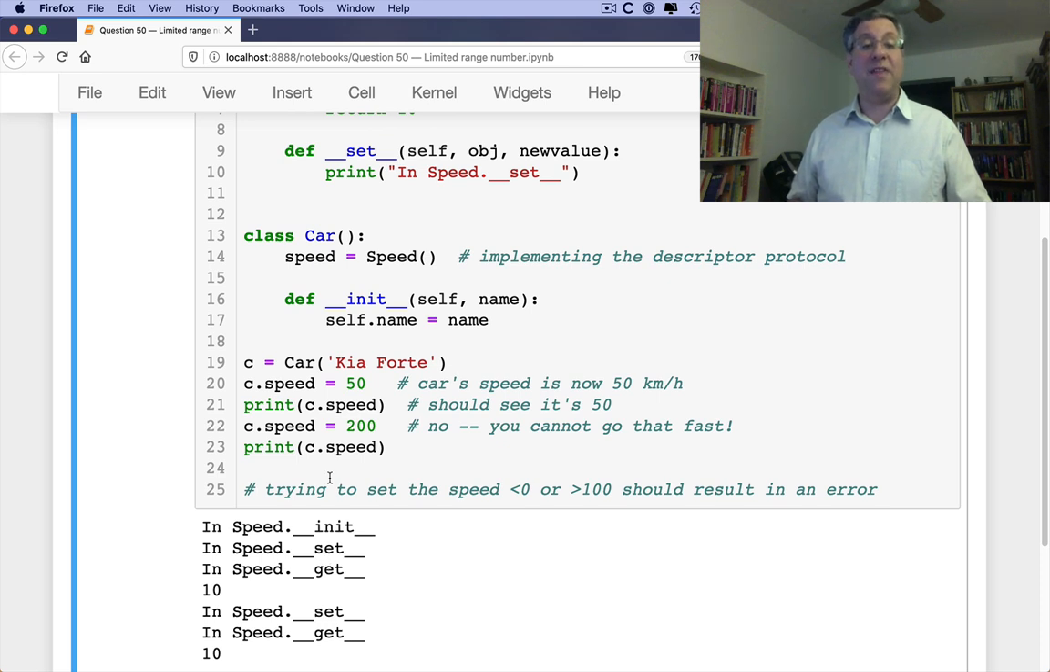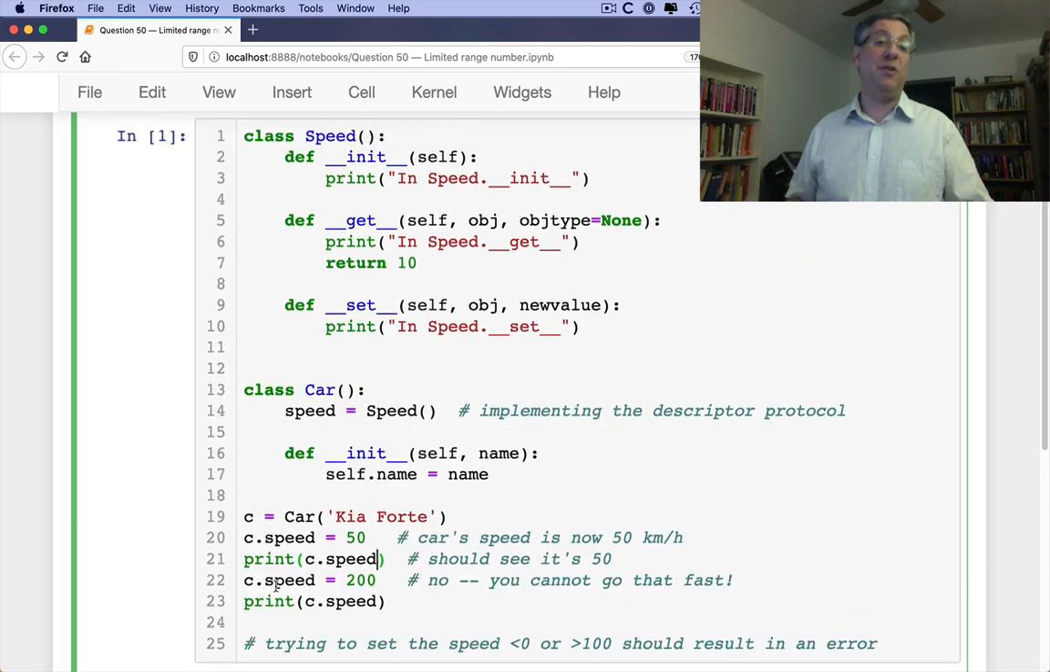Okay, so what happens there? Well, because we implemented this dunder get method, when we ask for the value of c.speed, it doesn't just return the value that's referenced by c.speed. Rather, it's going to invoke the dunder get method. That's what happens. What does dunder get return? It returns 10, so that's what we get. Then we're going to set it again, and then we're going to get it again, and that's the end.